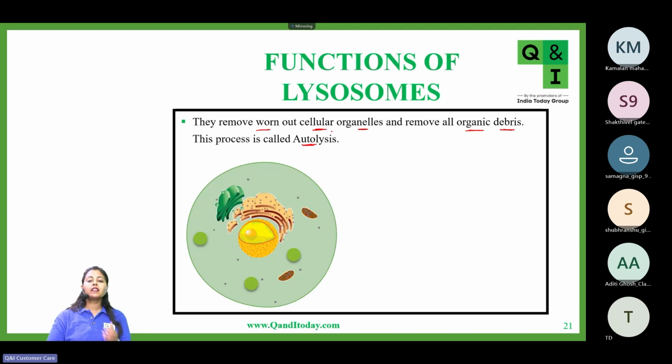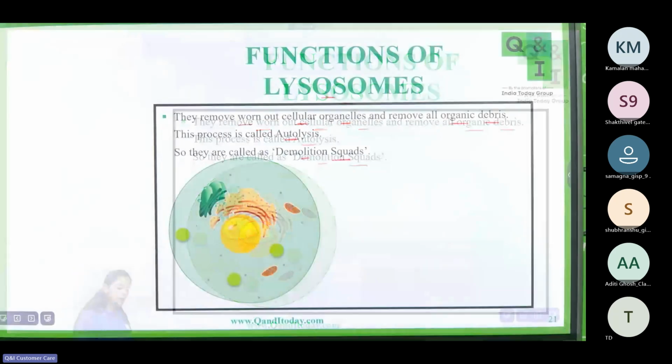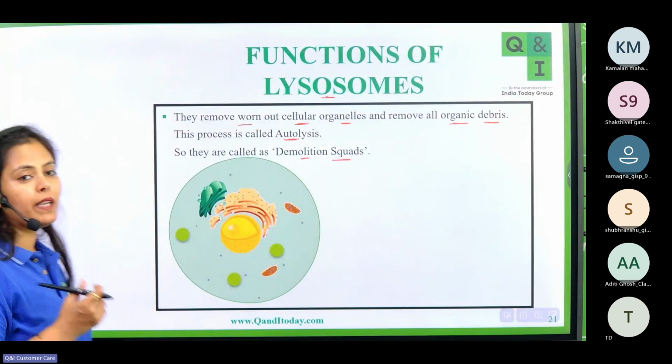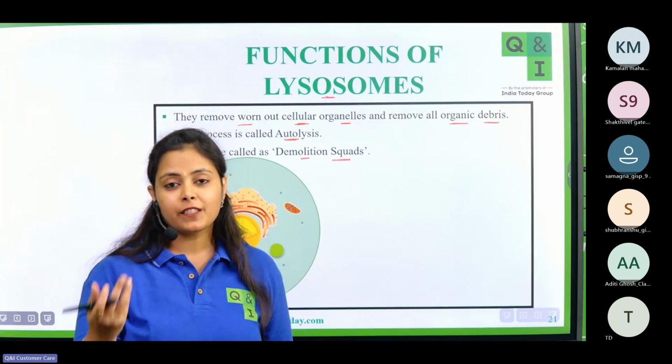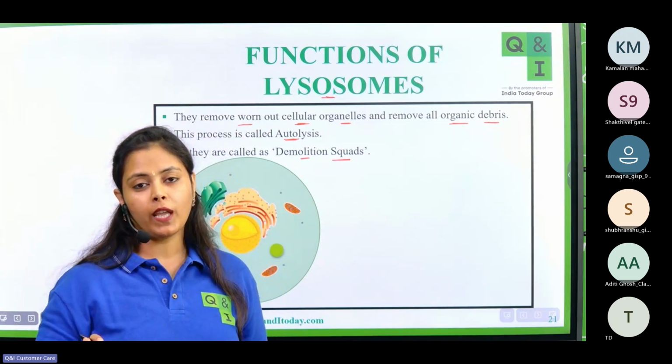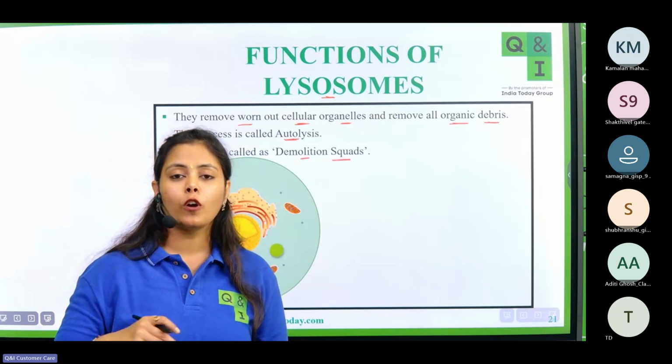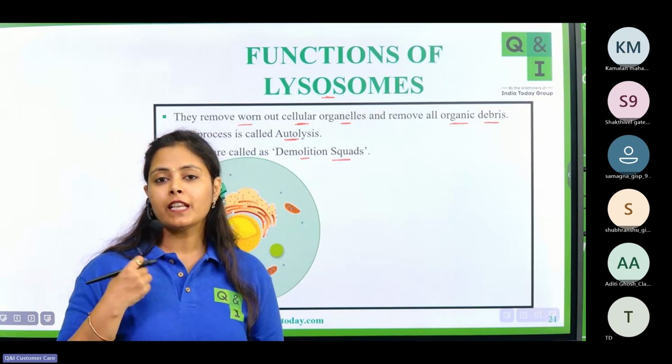That means they are self-removing their cell organelles, and because of this property, lysosomes are called demolition squads. Now let me tell you exactly what we mean by demolition. Sometimes in a city, if a building is not in good condition, then it needs to be demolished.